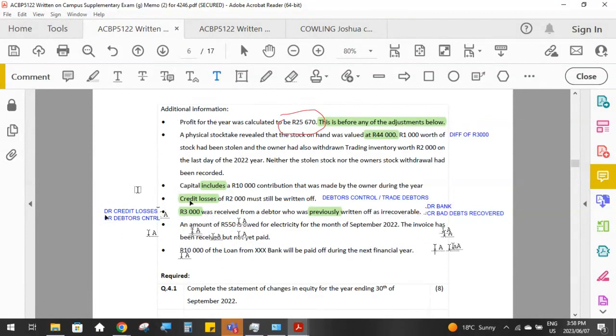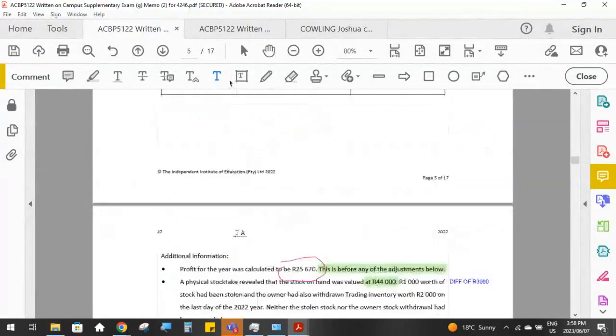Then with the next adjustment, an amount of 550 Rand is owed for electricity for the month of September. The invoice has been received but not yet paid. So this is going to be an expense accrual, because we've now received the invoice, but we haven't processed that invoice yet. So we haven't yet reflected the fact that we have got an expense of 550 Rand for electricity.